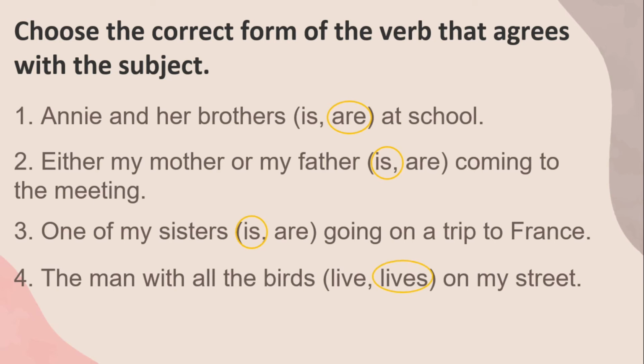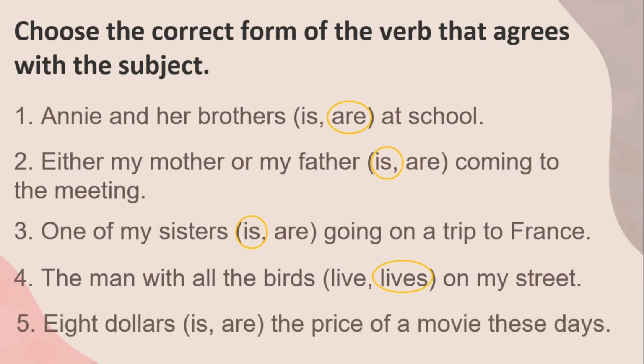Very good. Number 5. $8 are the price of a movie these days. According to the rule, if we're talking about money, time, weight, measurement, it is always singular. Therefore, in this case, we will be taking the singular verb. $8 is singular subject. And the singular verb for number 5 is.